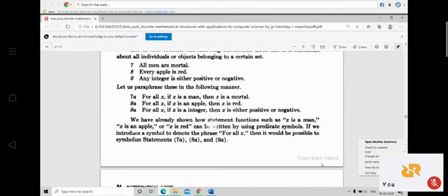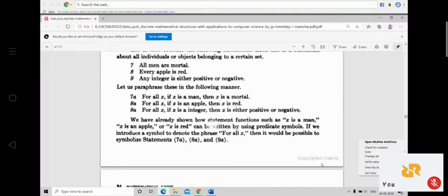No one is immortal, all are going to die. So that particular statement is addressing all the men in the universe. Similarly, every apple is red. If it is an apple, it has to be red. That means all apples in the world are red. Similarly, any integer is either positive or negative. That means for all integers, either they are positive or negative.